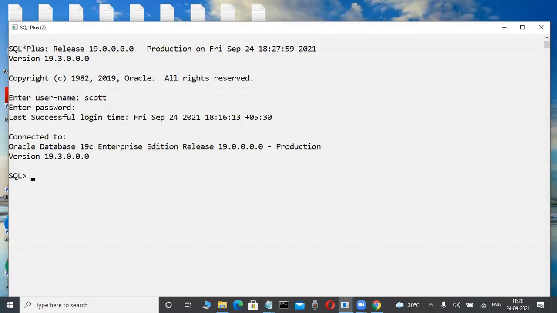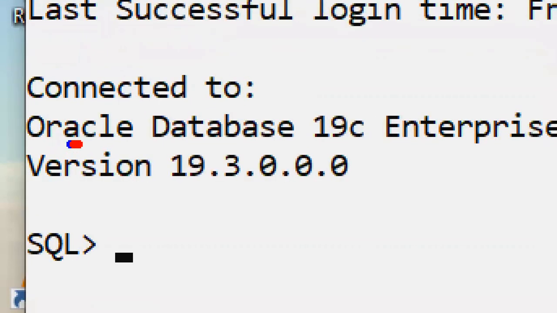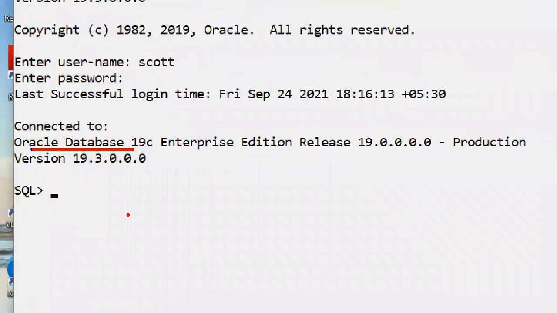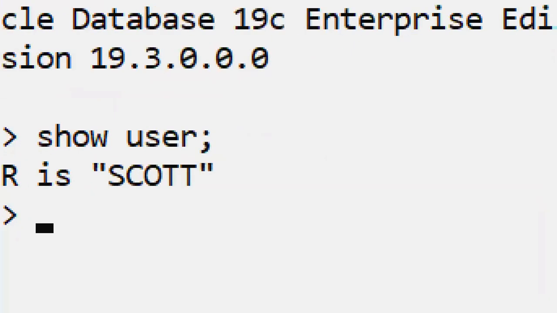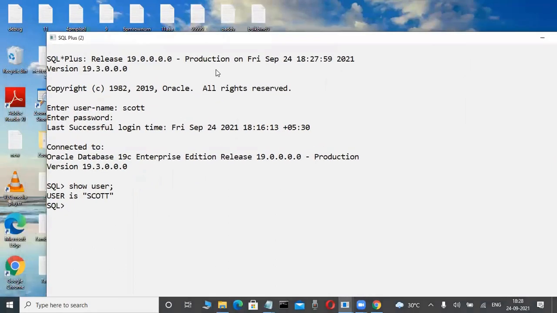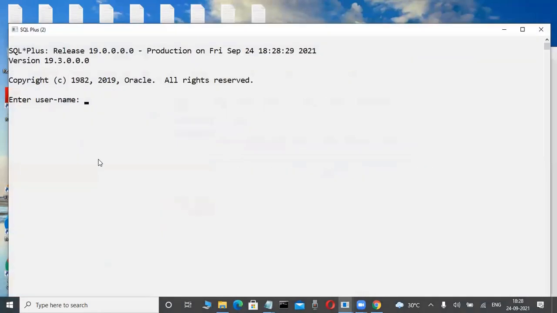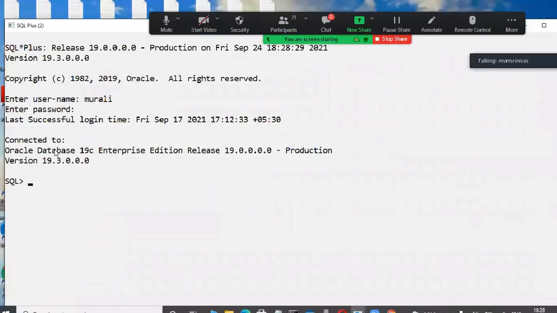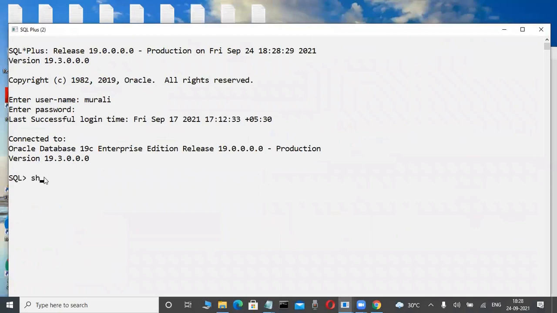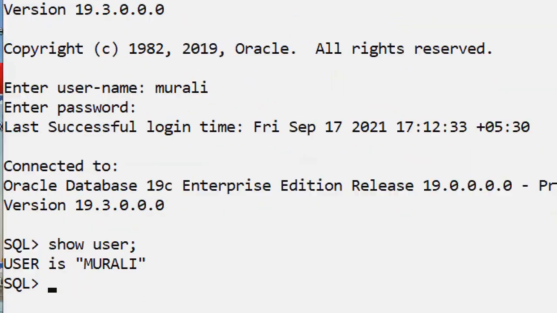Now that user is connected to the database. Yes, here. Those users are connected to the database. Show user. Any number of users can connect to the database. This is the Scott user. And now here, check it out. Any number of users can connect to the database. Here, observe. My name is Murali. In the future, you will also create users like this. This is a Murali user. This user connects to the database. And now here, show user, Murali. That's how these users connect to the database.